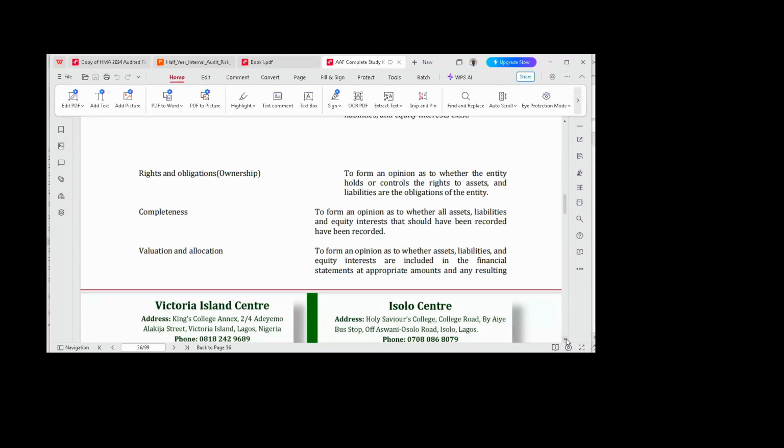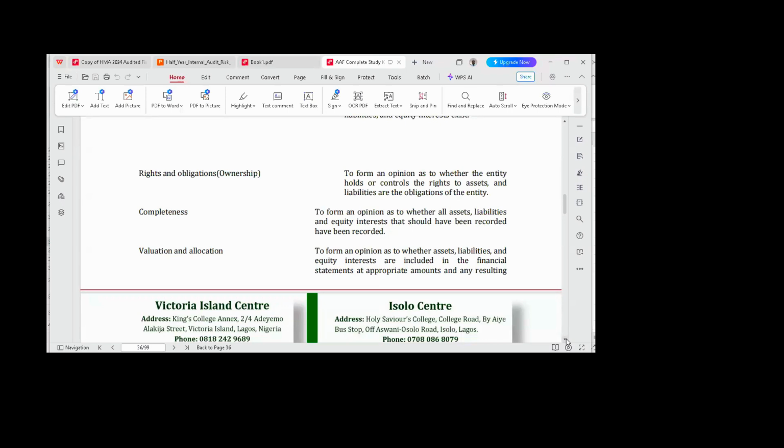Okay? Then another assertion was valuation and what? Allocation. Valuation and what? Allocation. What that implies is that you have to test your assets, liability, test your assets against what? Impairment. IAS 36 talks about impairment.